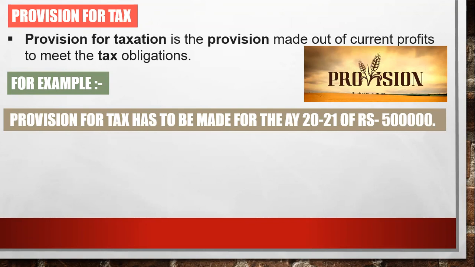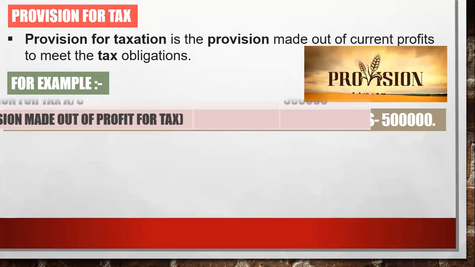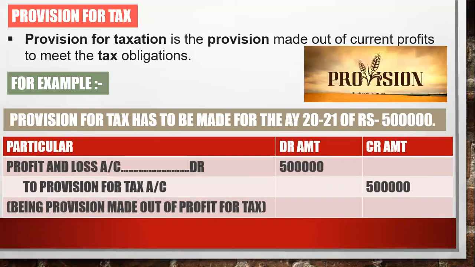Profit and loss to provision for tax. You have to create the provision from your profit. So the journal entry will be profit and loss account debit to PFT account, 5 lakh rupees. Clear that?